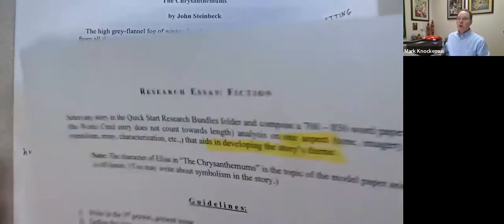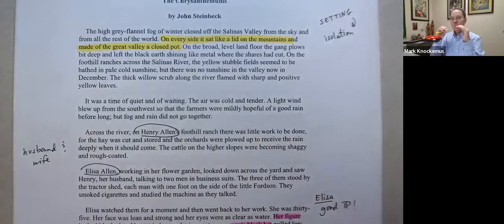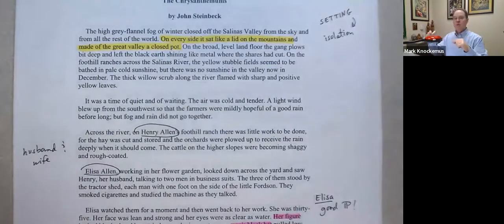So then you're going to have to figure out, what is the theme of that story? I'll say that again. What is the theme of that story? Then, how does that literary device work in developing that theme? So in other words, there's got to be that support from your literary device into that theme.